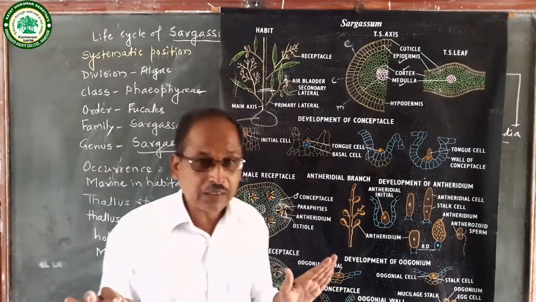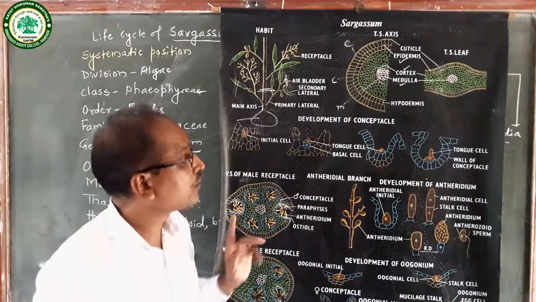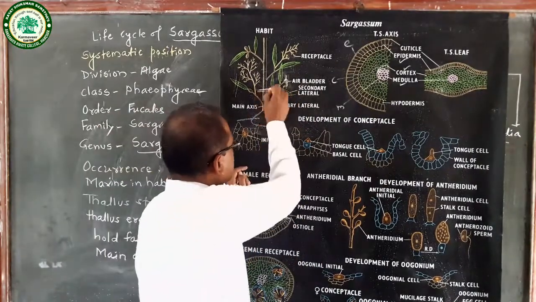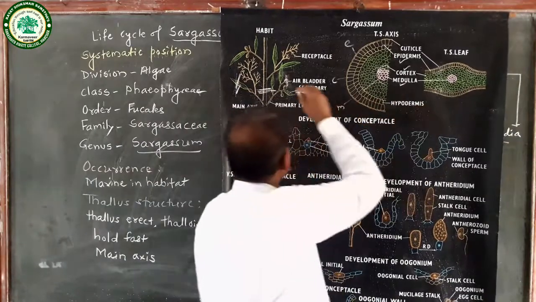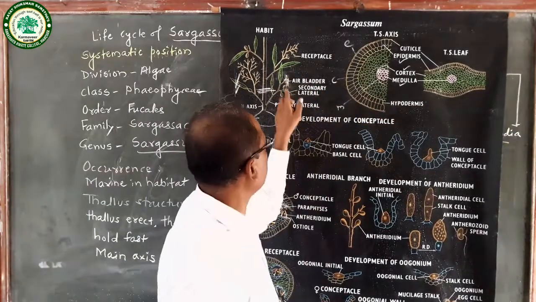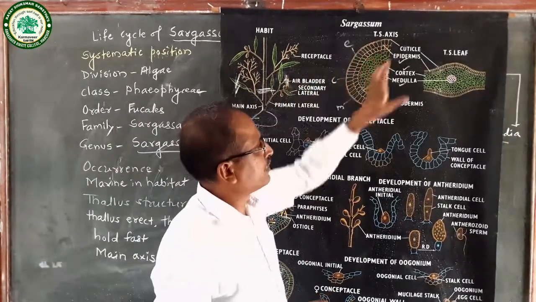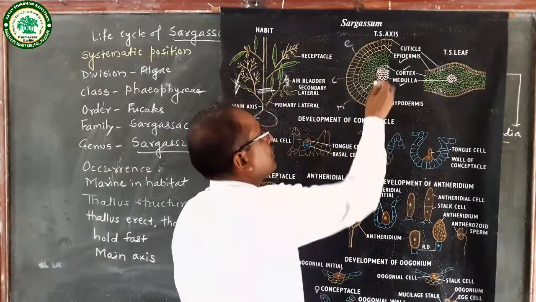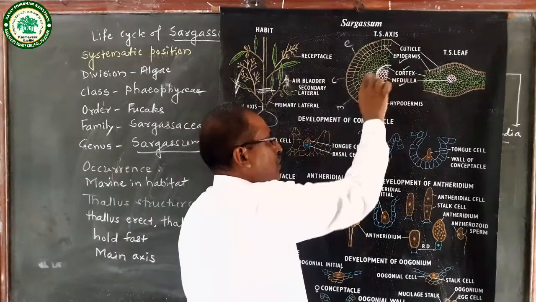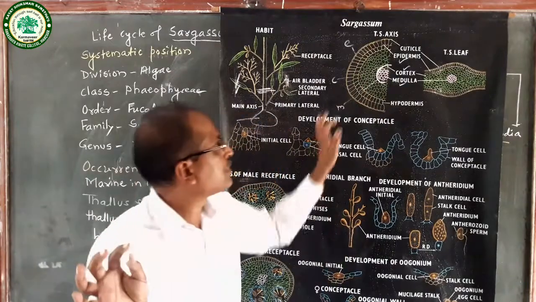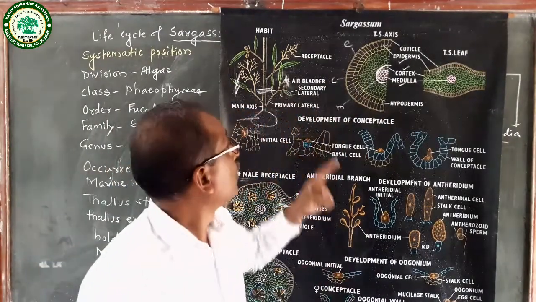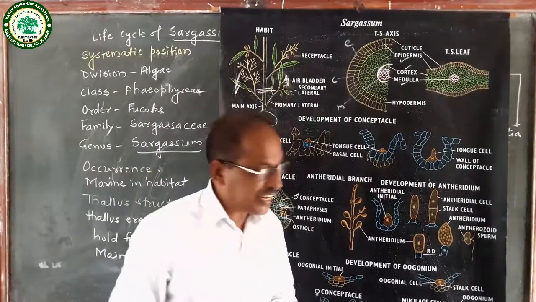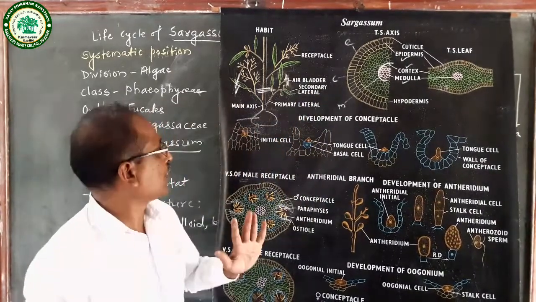In this way, we studied the internal structure: the TS of axis, then the TS of leaf, and then the TS of air bladder. The TS of air bladder and TS of axis are somewhat different; instead of a medulla, there is presence of an air cavity. This is the anatomy or internal structure of Sargassum. The next point, reproduction.